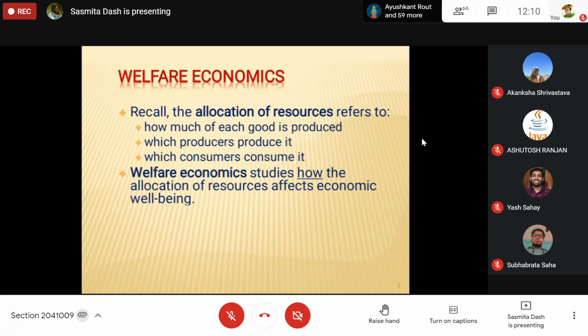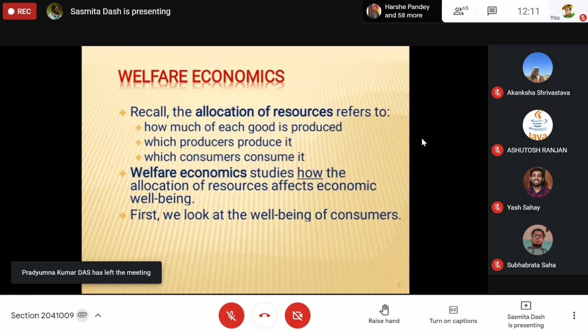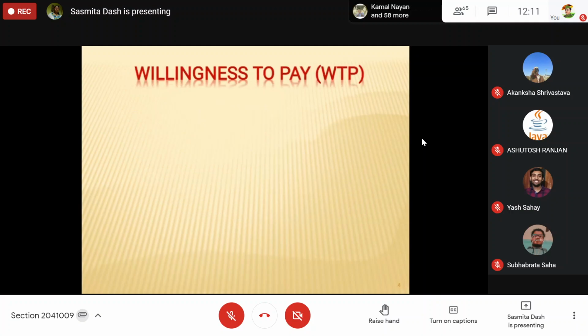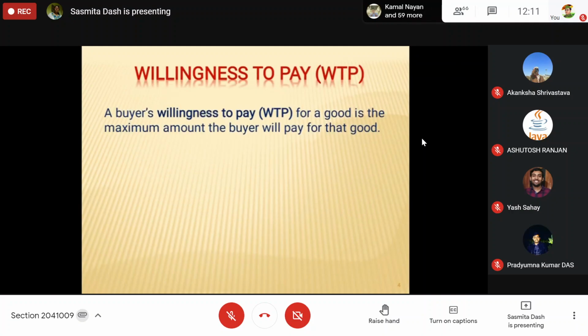So welfare economics studies how the allocation of resources will affect the economic well-being of all the people. Basically, when we talk about a two sector economy, the household sector and the firm sector, producers represent the firm sector and consumers represent the household sector. So we think about how allocation of resources will affect economic well-being, and we look at the well-being of the consumers as well as the well-being of the producers.